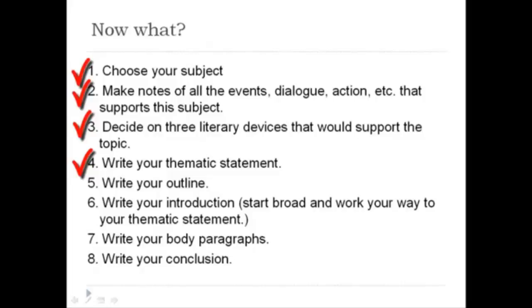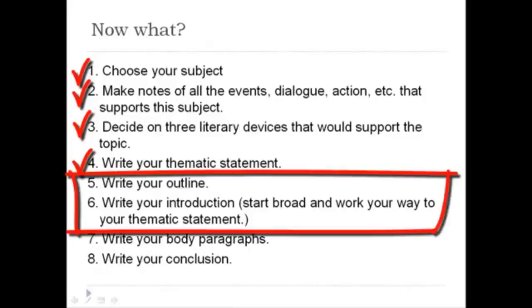Statement and figuring out the theme of the book or the text that you were working with, you can start writing your essay. If we skip down to number 5 here, number 5, write your outline. I'm going to show you a sample overview outline. After you've written your outline, then you want to write your introduction.